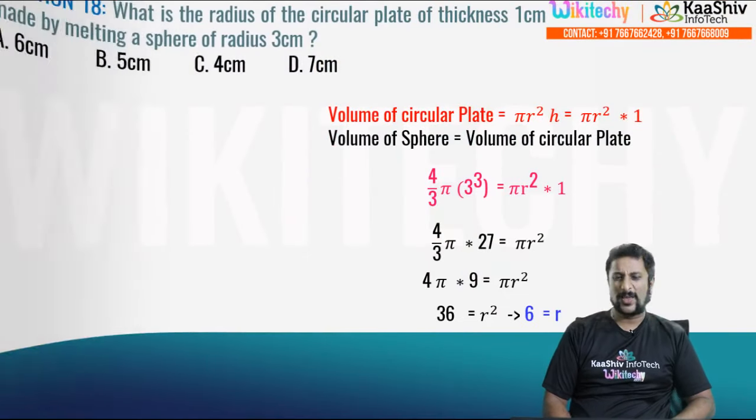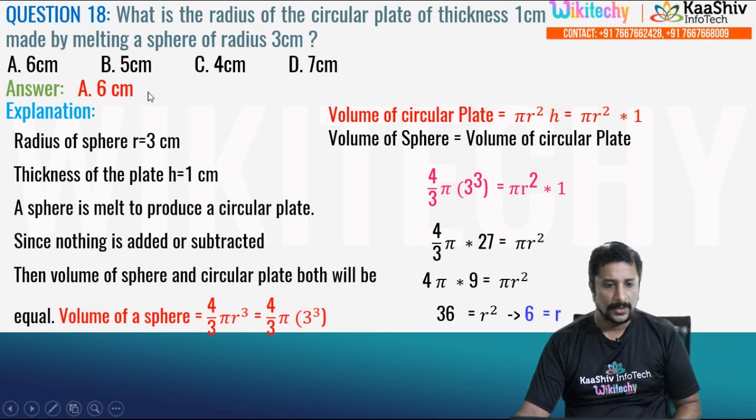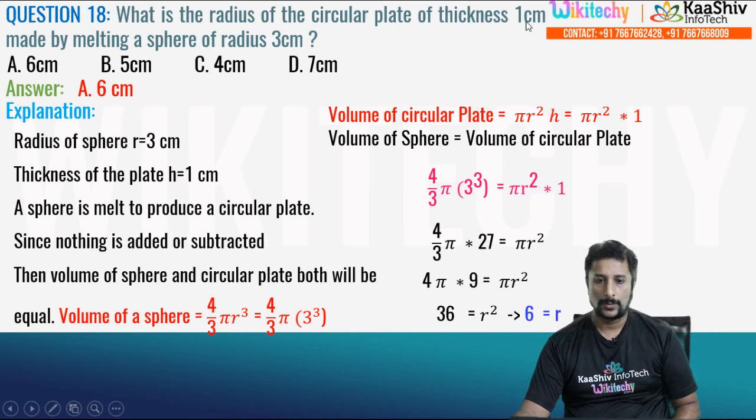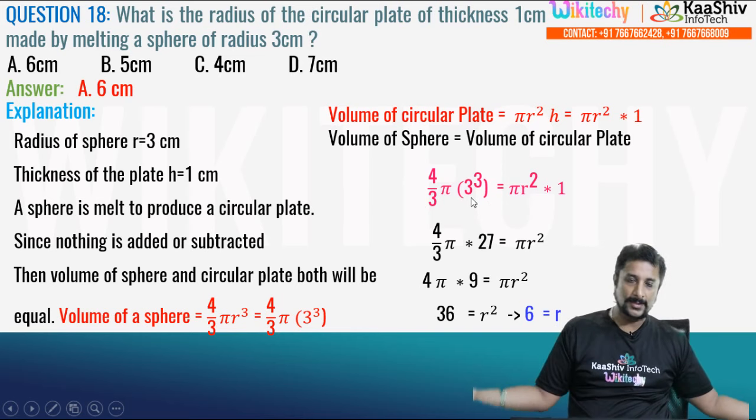So pi r square h, yes, that's the one. The sphere's radius is 3 centimeters, and the height of the plate is 1 centimeter. So the volume of this sphere is equal to 4 by 3 into pi r cube. Solve this one and you get some value. The volume of the circular plate is pi r square into h, and h is 1, so pi into r square. So this is converted to this one, right? The volume of the sphere and the circular plate is the same.